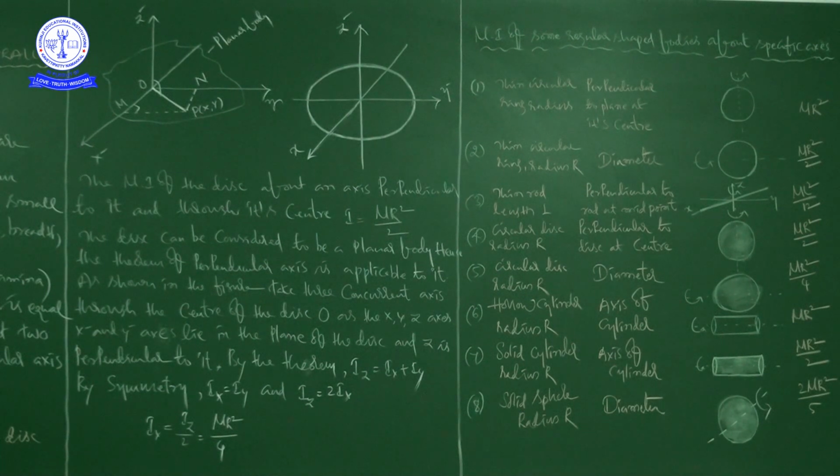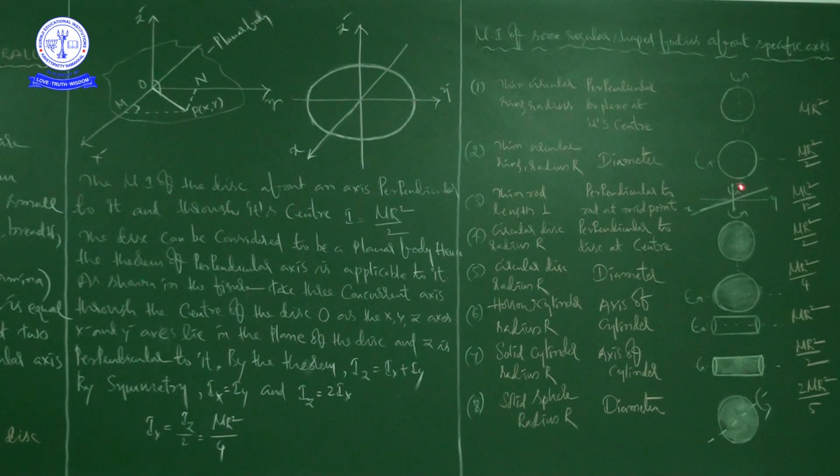And next, the third one, he changed the body, that is a rod, a thin rod of length capital L, okay. So the length of the rod is capital L, and there is the x axis, y axis and z axis. Here the axis he is taking is perpendicular to the rod at its midpoint, right? And here the moment of inertia is ml square by 12, okay.